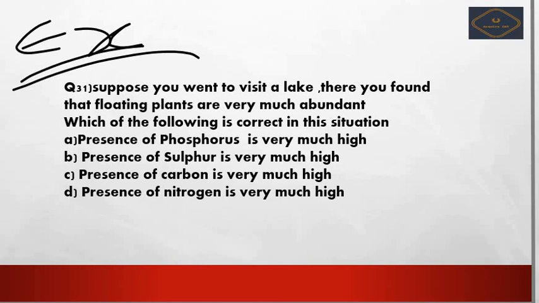Option number A, presence of phosphorus is very high. Option number B, presence of sulfur is very high. Option number C, presence of carbon is very high. Option number D, presence of nitrogen is very high. So think about it, rethink about it, think twice, thrice, 10 times, but answer with a peaceful mind. Okay, you will get the answer, because till now we have done so much, there is an answer behind that. So option number A is the correct answer.